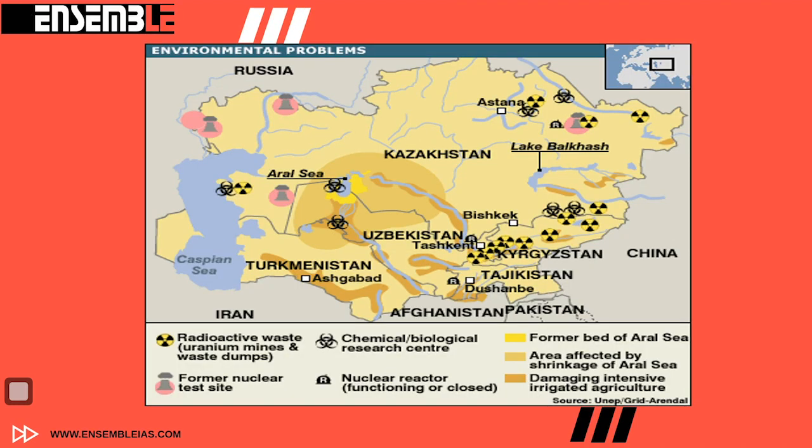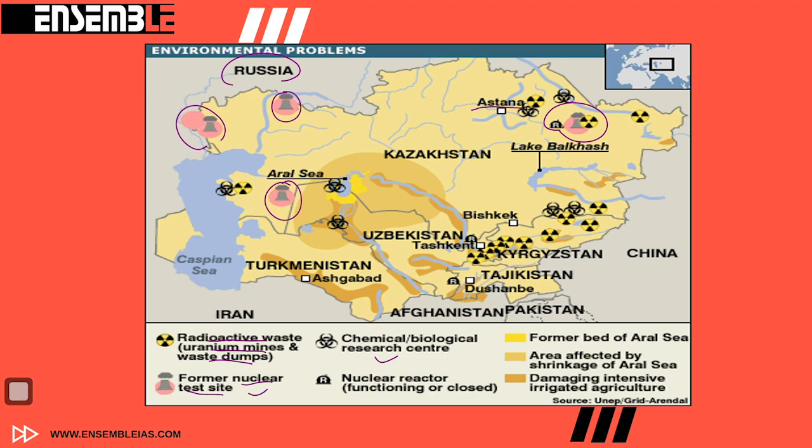These are some of the locations of various nuclear test sites, radioactive waste and uranium minerals, and chemical and biological research centers by various countries and especially by Russia. So all these are important locations, the locations of the former nuclear test site and nuclear launch station of Russia, and that is why Central Asia has always been used by Russia for its nuclear testing purposes.